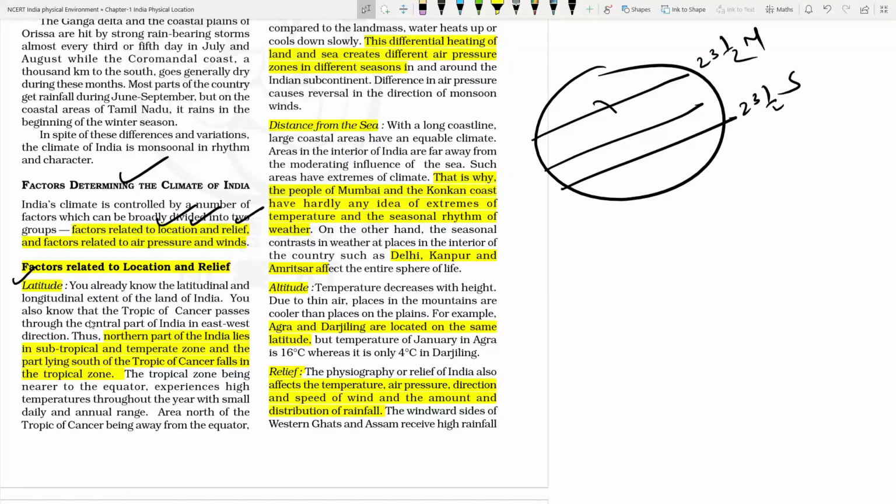Okay, so at this place India exists, isn't it? So India is having subtropical kind of climate also, and India is having tropical kind of climate also. Okay. Some of the part may reach to subtropical to temperate region, but some of the part may approach the tropical area. So if the region belongs to the tropical area, then those areas will be facing the vertical rays of the sun, and if vertical rays of the sun is there, then more temperature will be received in this zone.